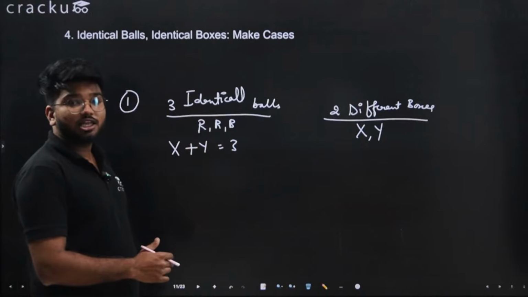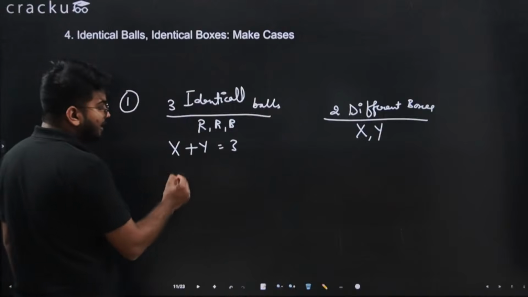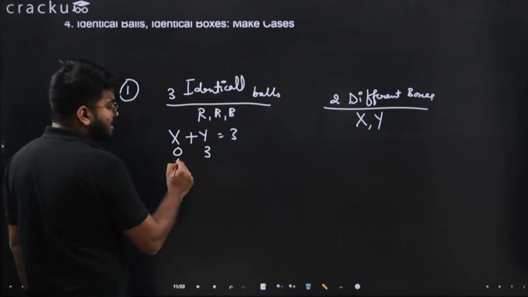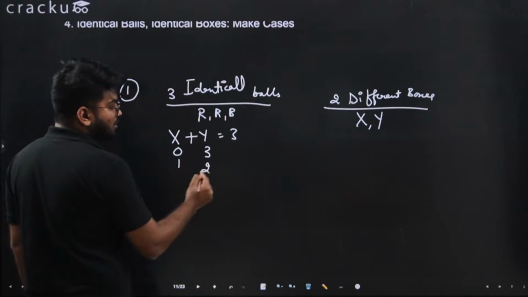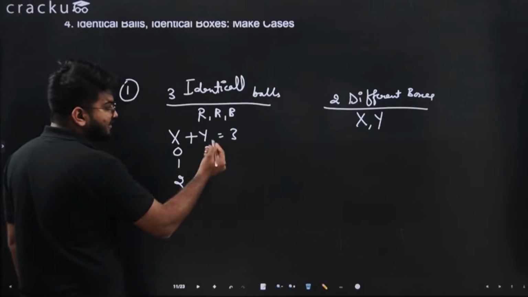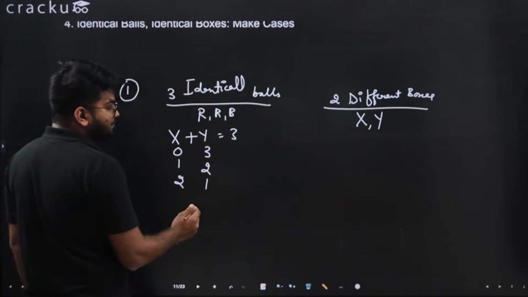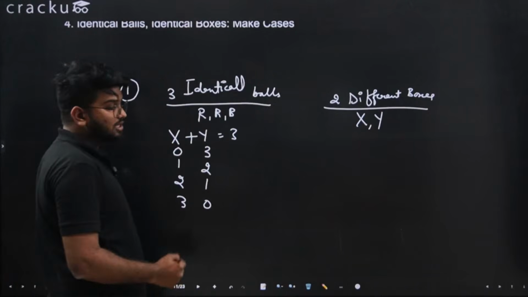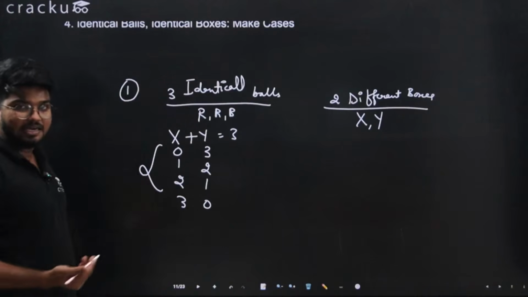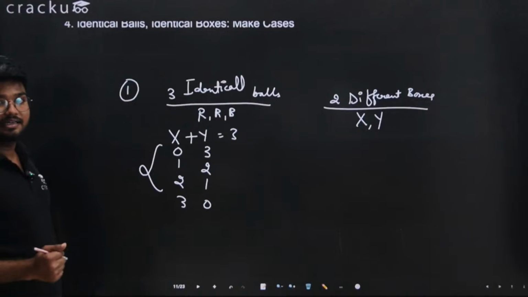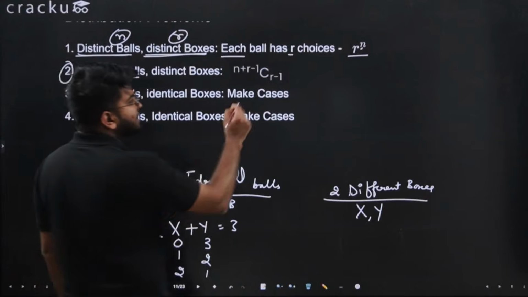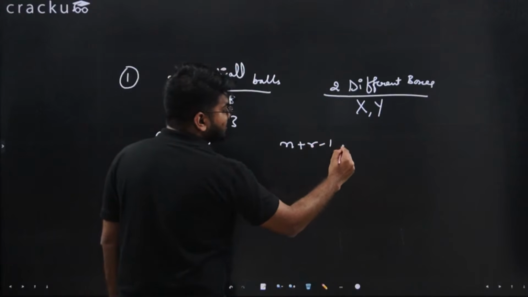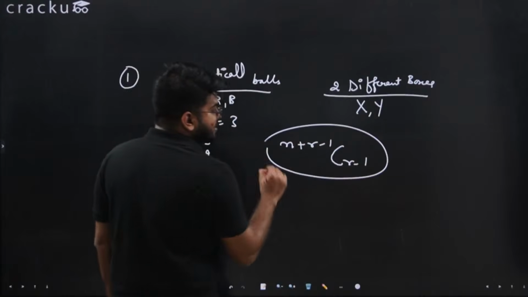In how many ways can we make it? Now it can be like this: this box has 0 balls, this has all the 3 balls. This has 1 ball, so the second box will have 2 balls. The first box will have 2 balls and the second box will have 1 ball. And the first box will have 3 balls and the second one will have 0 balls. So either you can make the cases, or if the equation is lengthy, you can remember this formula: n plus r minus 1 C r minus 1. Basically this is a formula for combinations.